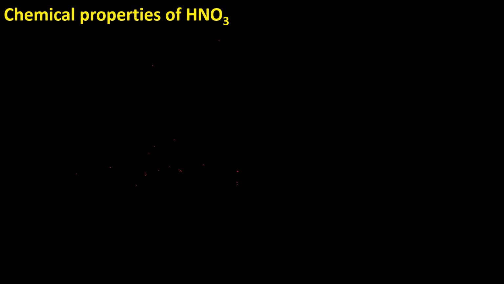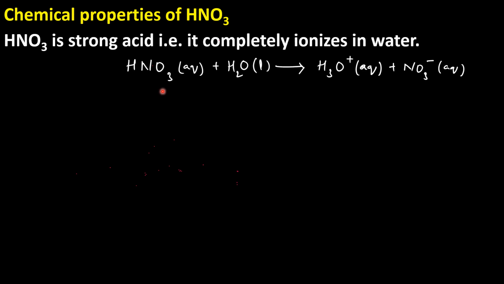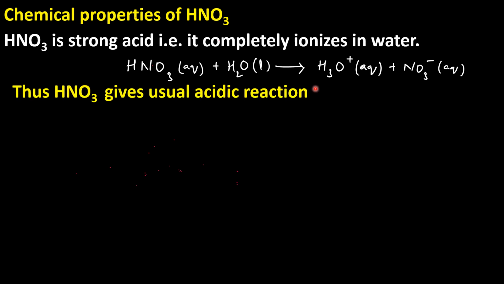Chemical properties of nitric acid. Nitric acid is a strong acid and it completely ionizes in water. Thus, in the presence of water, it gives H plus ion or a hydronium ion.